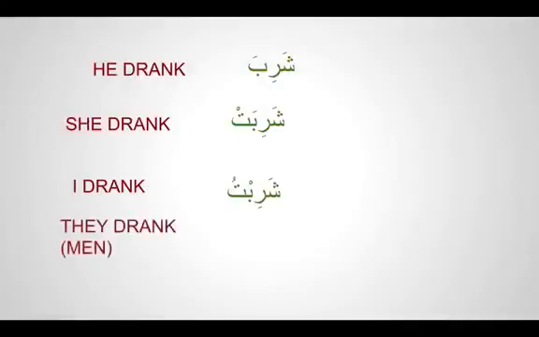If you want to say they drank, men, how do you say? They, whom? And what is the sign of whom? Waw. Sharibu, and you put an alif. If I want to say we all drank, it is sharibna. I have to remember.